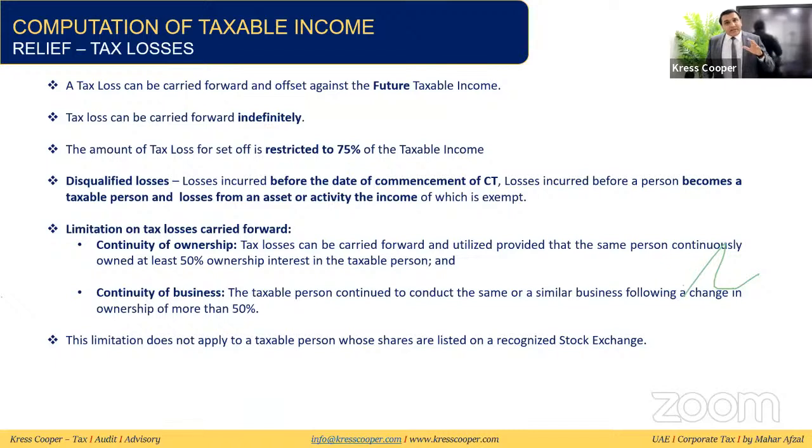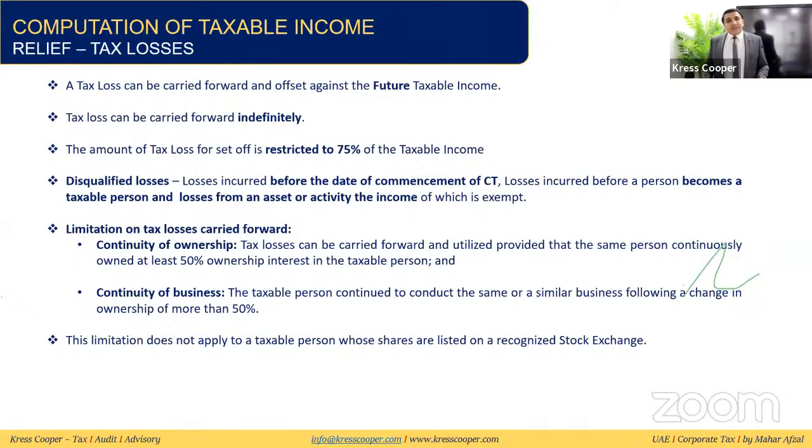And they can adjust their tax losses against 75% of their taxable income. So businesses can carry forward the tax losses for unlimited time, and they can adjust tax losses each year up to 75% of their taxable income. But this is subject to some conditions as well, like some losses are disqualified losses.